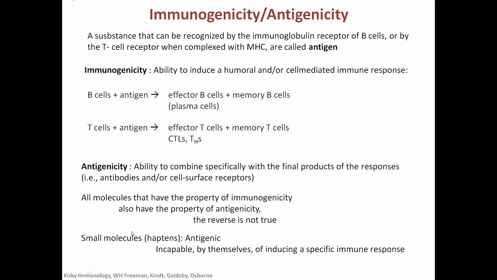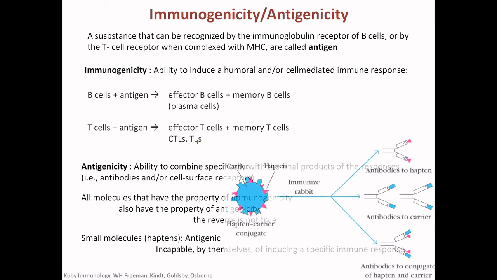But there are some small molecules, they have the antigenic properties, so they are called the haptens, but they are not able to initiate an immune response, so they are not immunogens. So haptens are antigens, but they are not immunogens. So here this is carrier plus hapten. Hapten in the presence of a carrier is able to produce antibodies against the haptens, and antibodies against the carrier, because this is also a protein, or a combination of both.